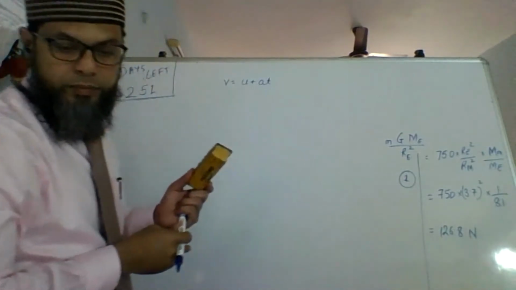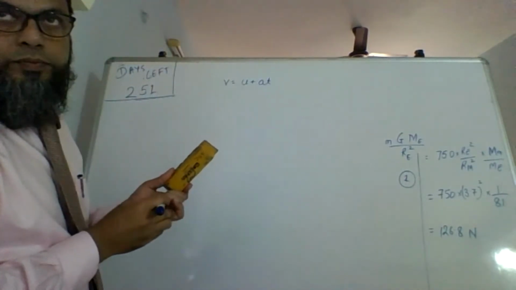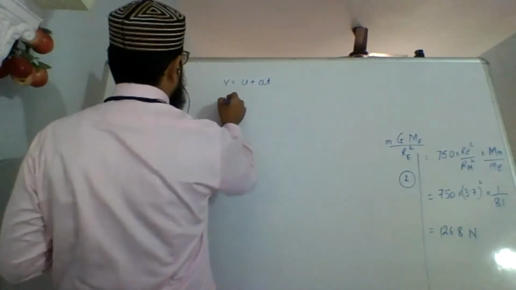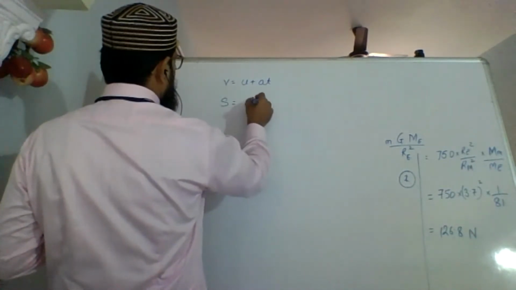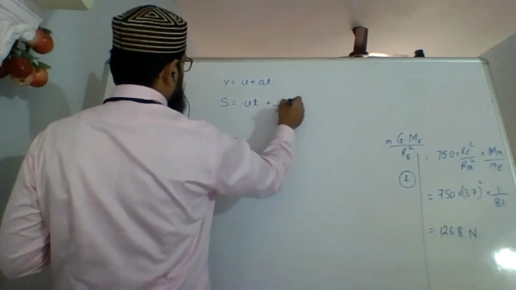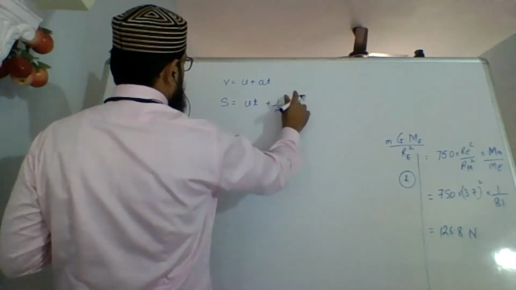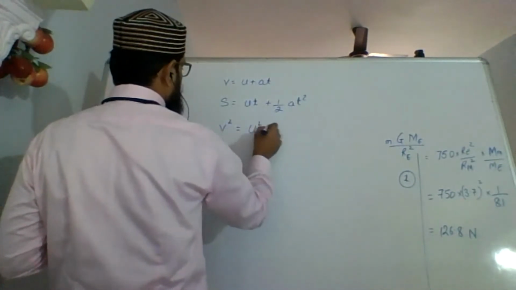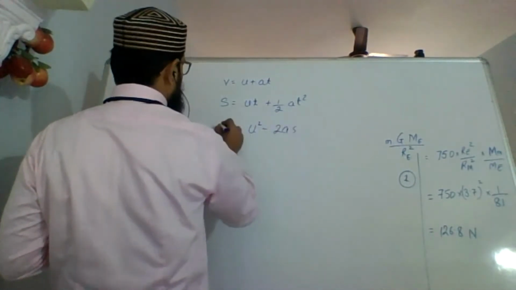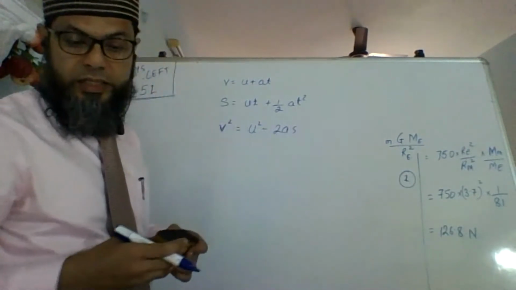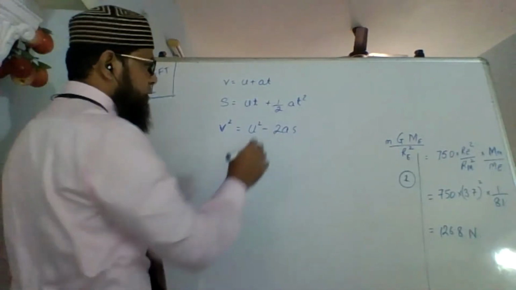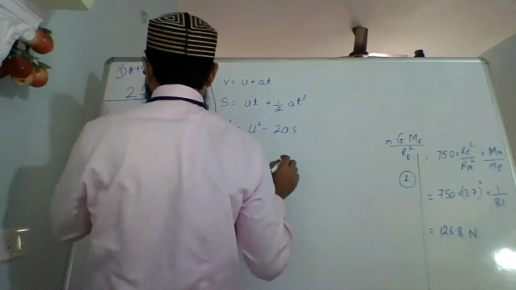What was the next one? S equals UT plus half AT square, right? Yes, sir. Correct or wrong? Yes, sir. And what was the third one? V square equals U square minus 2AS, correct? Yes, sir. These were the three equations of motion given by Newton.